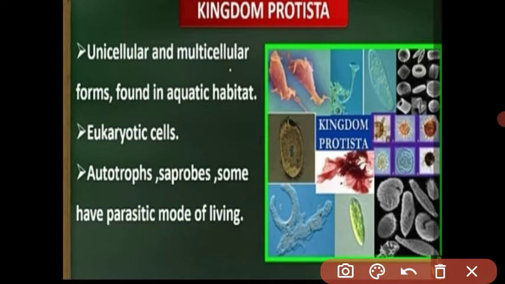With the help of these organs, the organism can locomote. Locomotion means what? Moving from one place to another place. Understood? Kingdom Protista. And a good example is the amoeba, paramecium and Euglena.